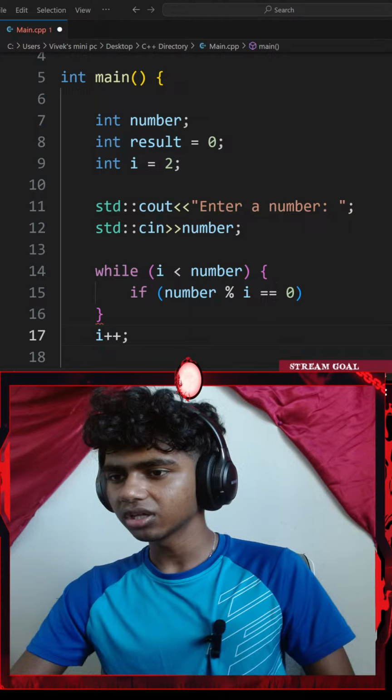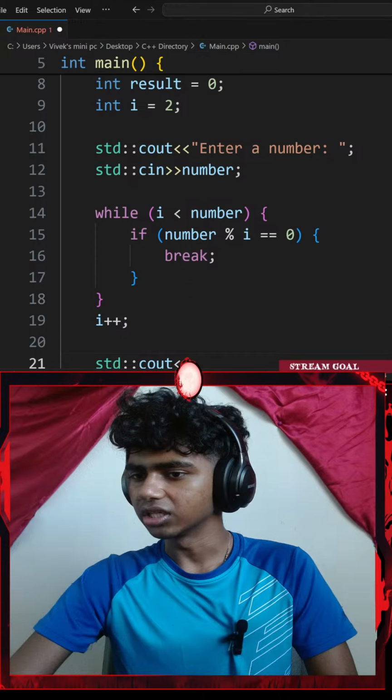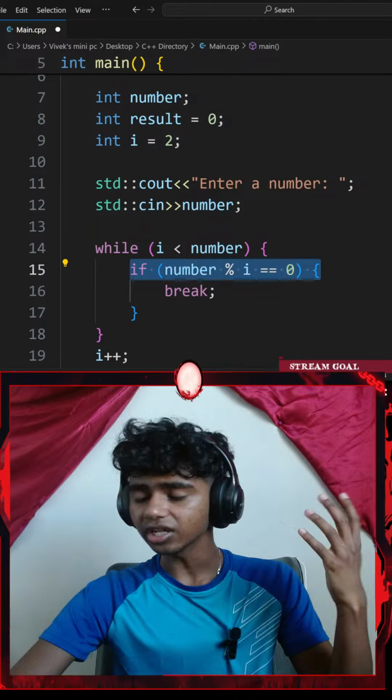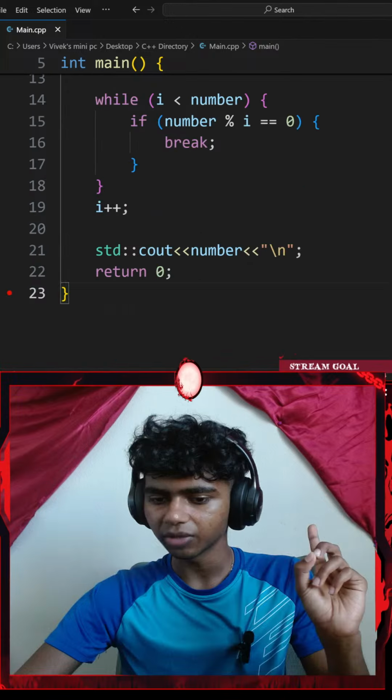Outside my for loop, let me add a standard console output with an insertion operator. This is gonna be my number. I increases by 1, so if it's even, then I break. If it's not even, I display my number. So with this, would I have to add number here? If I were to hit Control S to save and run the command. Okay, let's see.